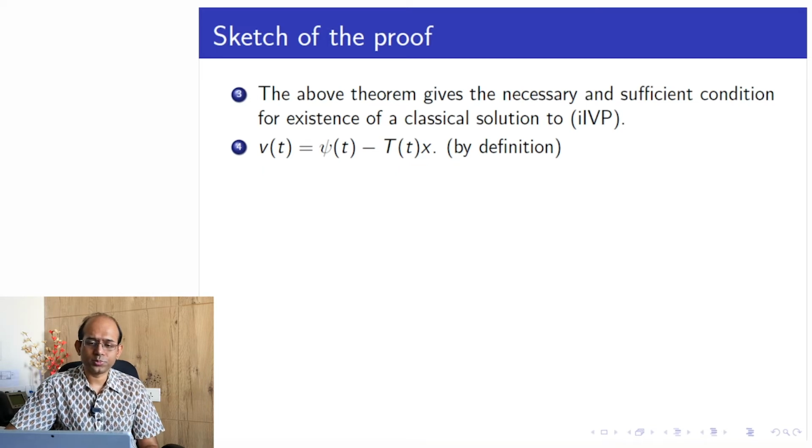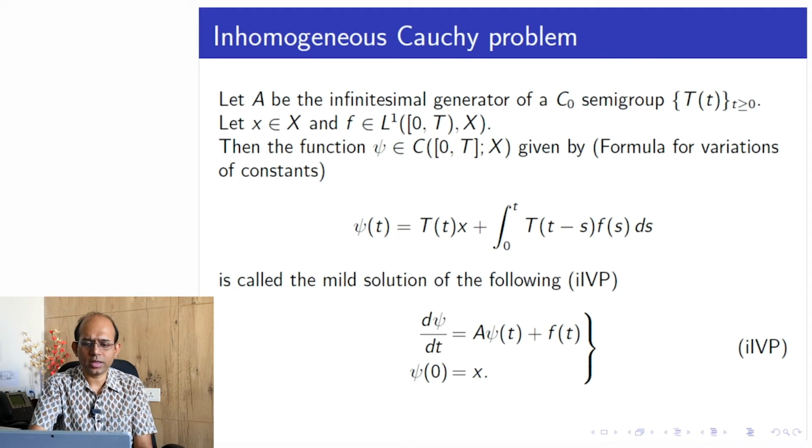Okay. See here that if I have T of h on this V, T of h goes inside, and then T of h composed with T of t minus s together would give me T of t plus h minus s here, integration 0 to t.